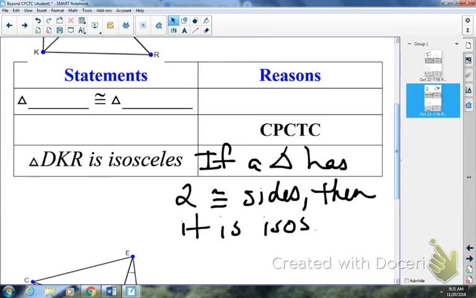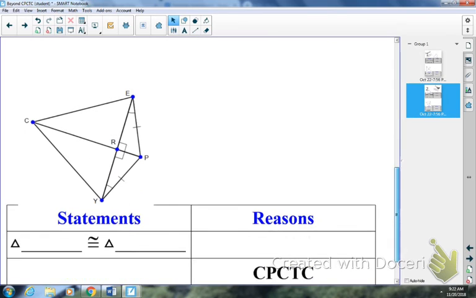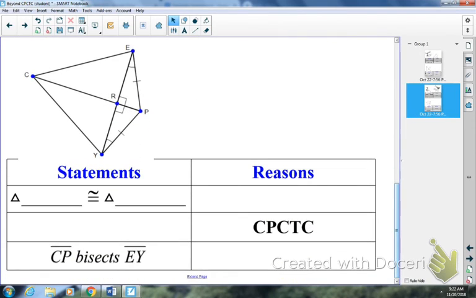Okay, so let's take a look at the very last one we have here in the notes. So on this one, now I have a lot of triangles in the picture, but do you see only two of them have markings on it? Yeah. Okay, so the two triangles that are marked congruent in the picture are these two small ones. So we might have something like triangle ERP congruent to triangle YRP. And my method is going to be angle, angle, side. If you look at the picture, we've got the right angle. This looks like an acute angle. And then the side. Angle, angle, side.